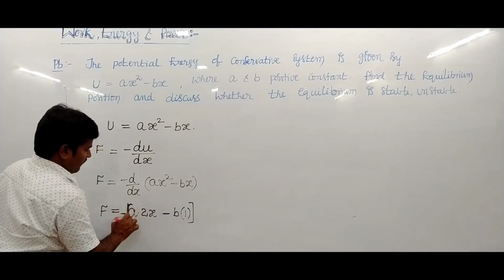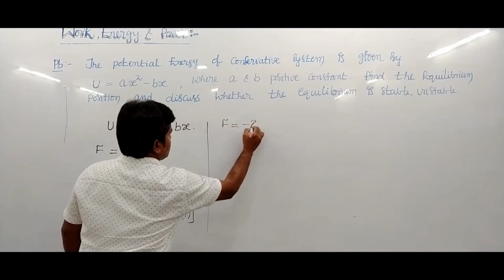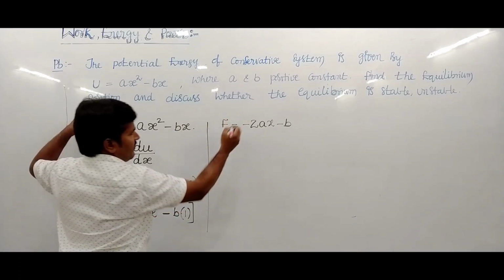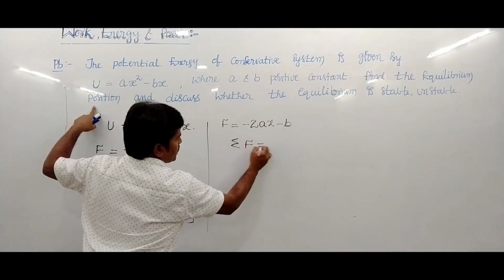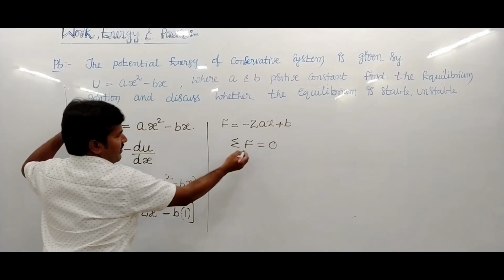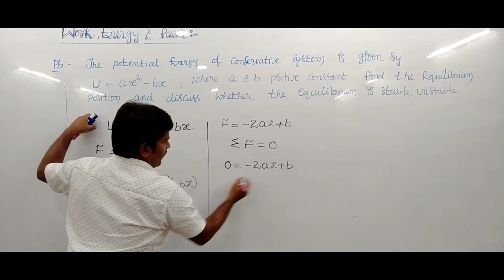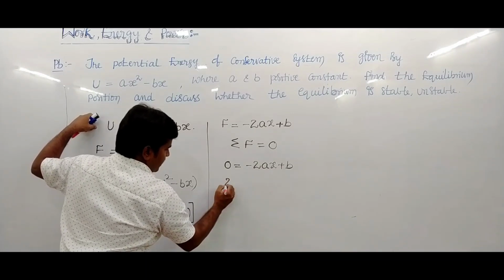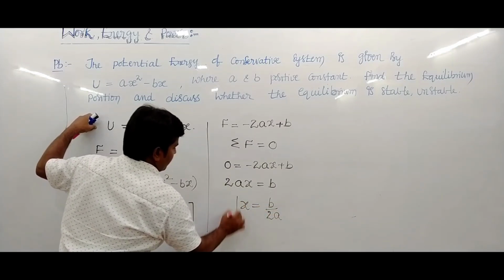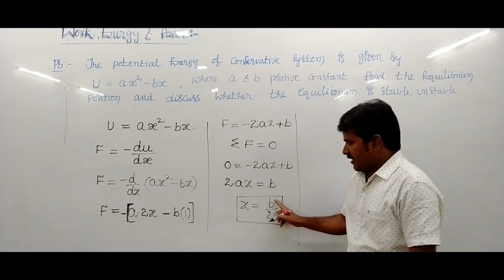So F equals minus 2ax plus b. In equilibrium, the condition is sigma F equals 0, so 0 equals minus 2ax plus b, which gives 2ax equals b, where x equals b upon 2a. This is the equilibrium position.